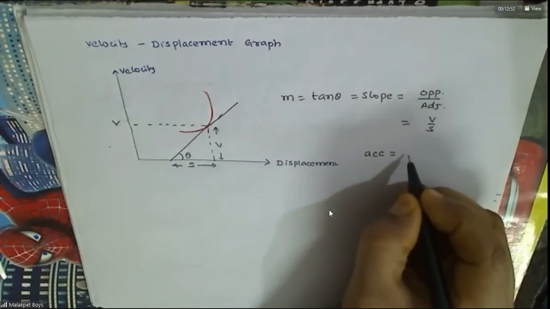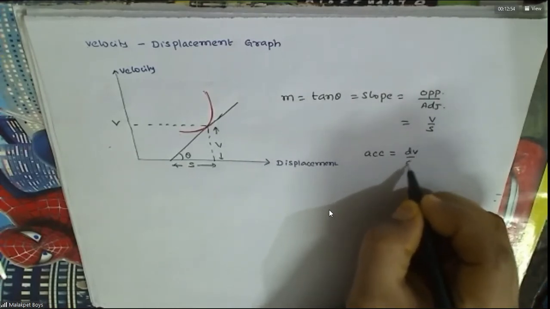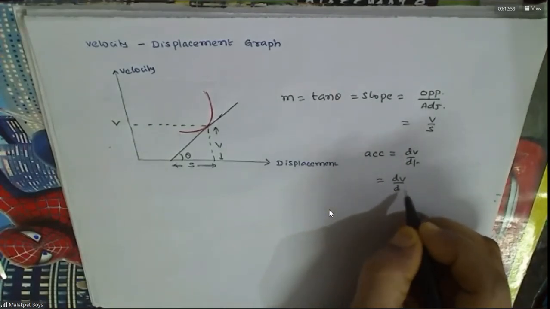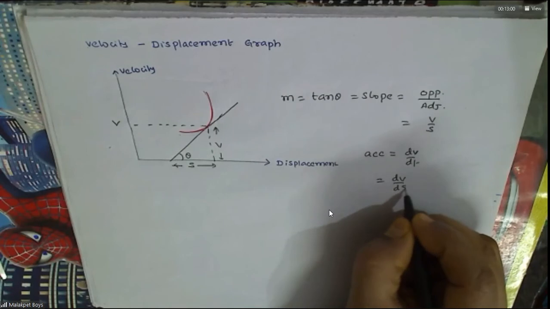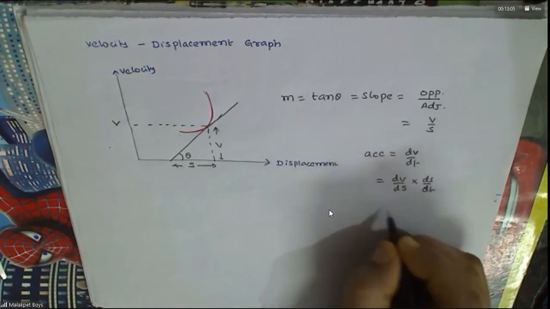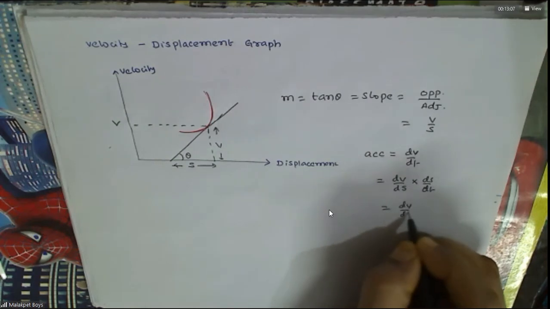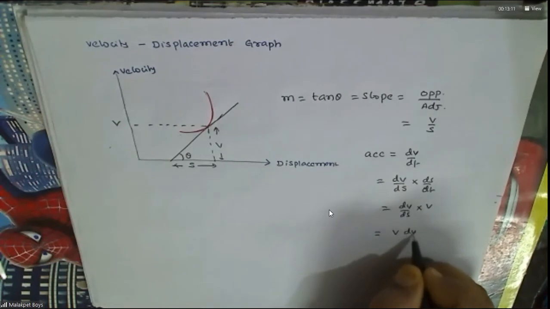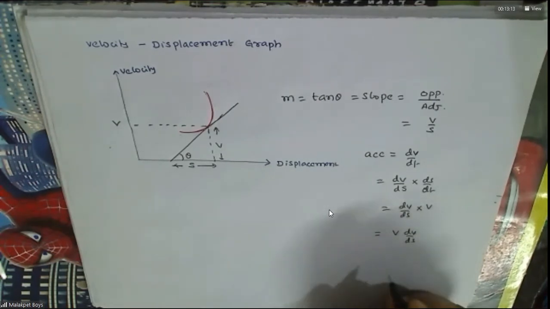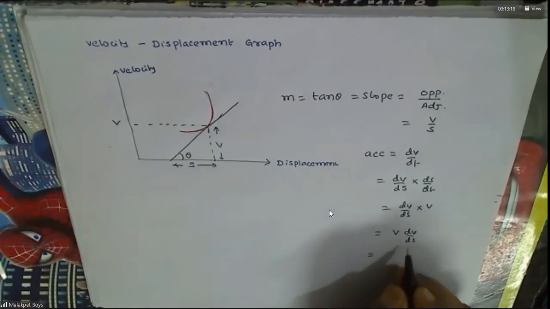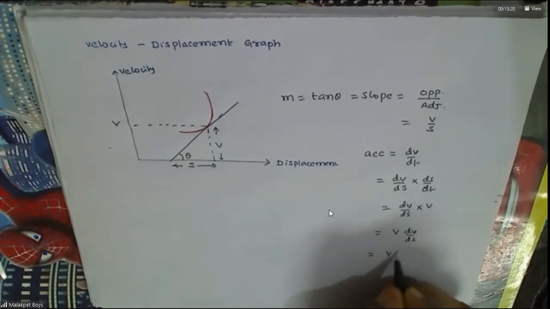The acceleration is dv by dt. This is dv by ds into ds by dt. Can I write like this? Yes. This is nothing but dv by ds into v. That means v into dv by ds. Agreed? Clear? Yes, sir. So dv by ds is nothing but slope only, no? Yes, sir.